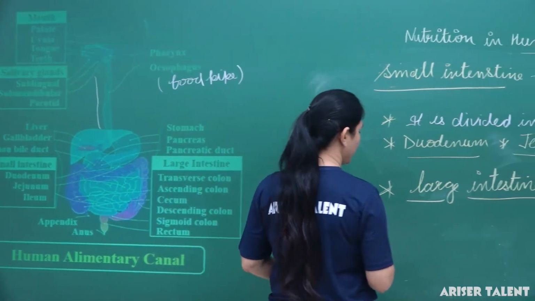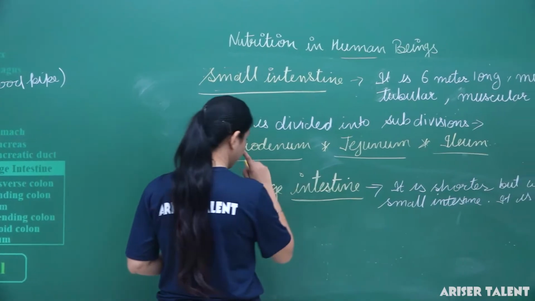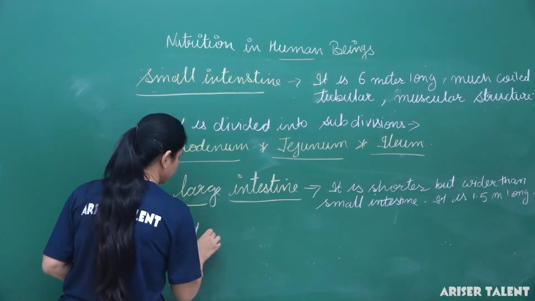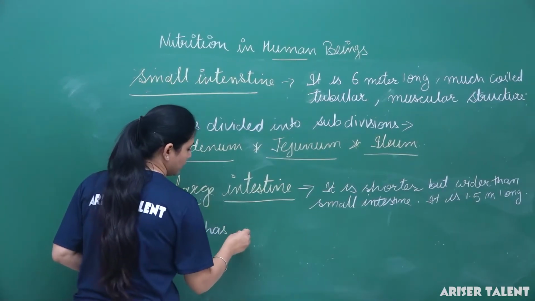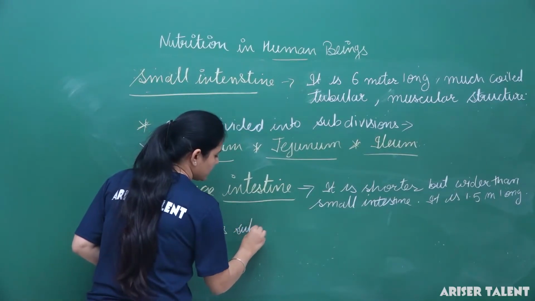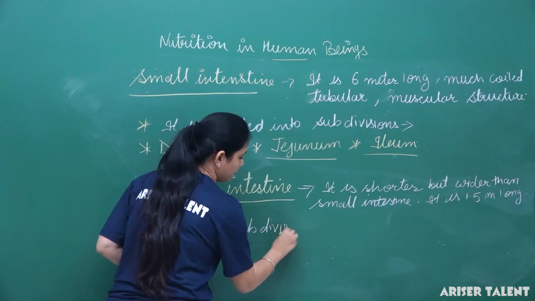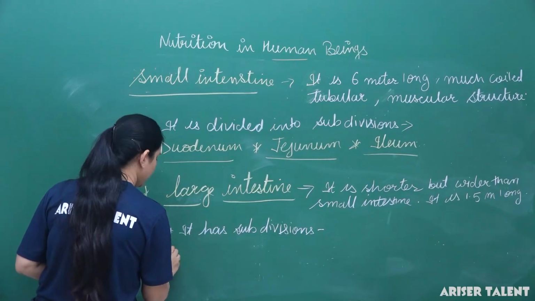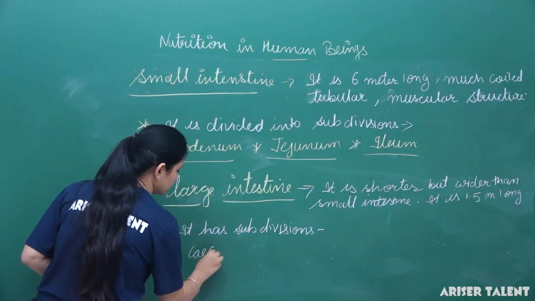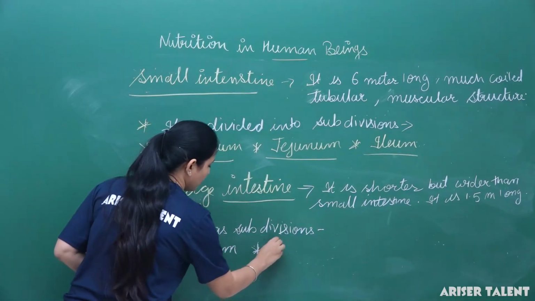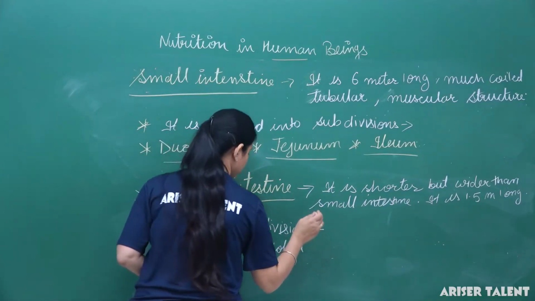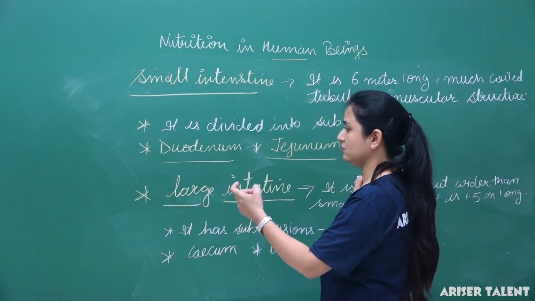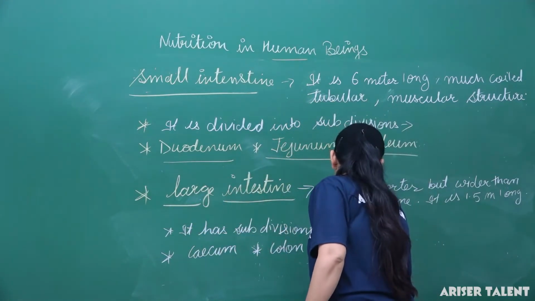It has different parts, or we can say that it is divided into subdivisions. What are they? They are cecum, colon and rectum. Okay, cecum, colon and rectum.